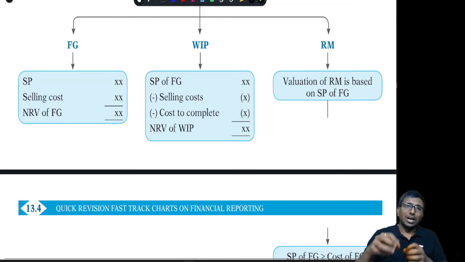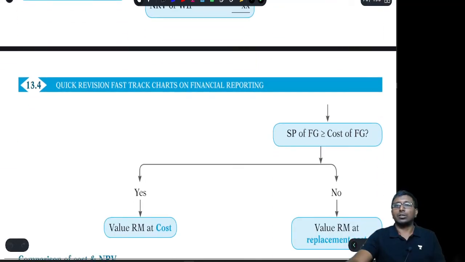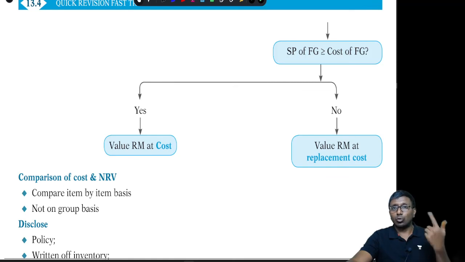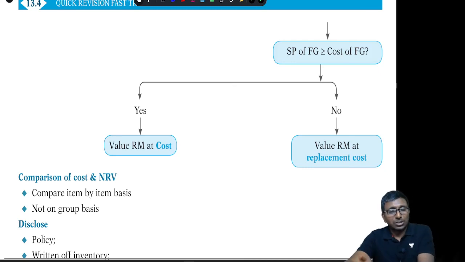Okay, so now, are you able to sell the FG at or above cost? If you say I am selling it at or above cost, then that means full recovery of the raw material amount is happening, hence raw material should be valued at cost. If you say no sir, I am selling it at a loss, for example finished goods cost is equal to 200 rupees and I am selling it for 180 rupees, that means finished goods are getting sold for less than the cost, then raw material recovery may not be happening. That's why raw material should be valued at replacement cost.